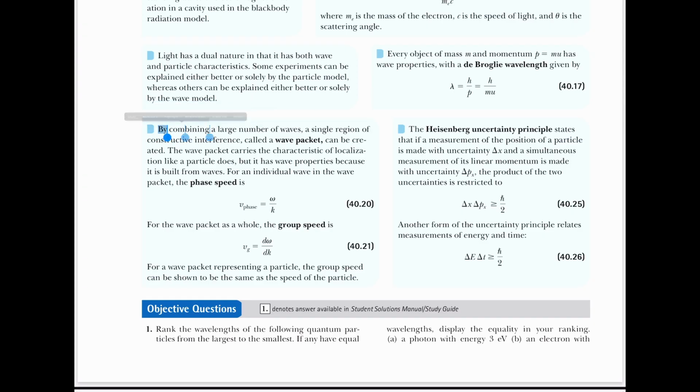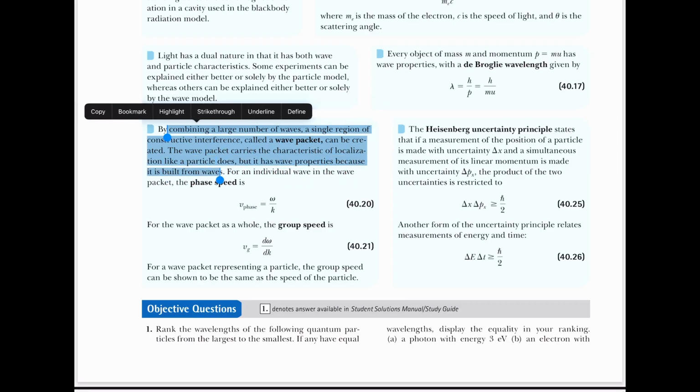By combining a large number of waves, a single region of constructive interference called a wave packet can be created. The wave packet carries the characteristic of localization like a particle does, but it has wave properties because it is built from waves. For an individual wave in the wave packet, the phase speed is blank. For the wave packet as a whole, the group speed is blank, okay?